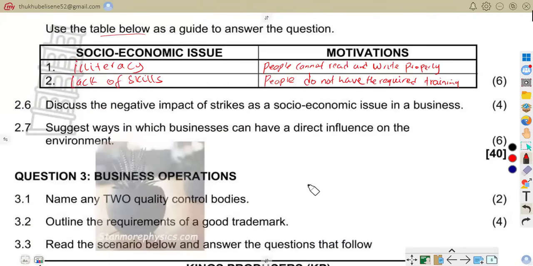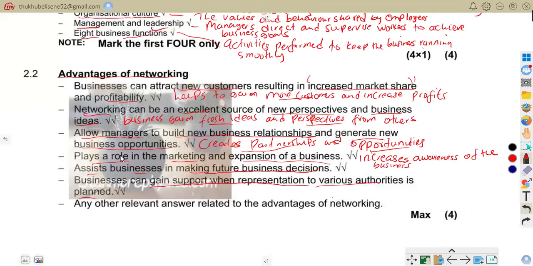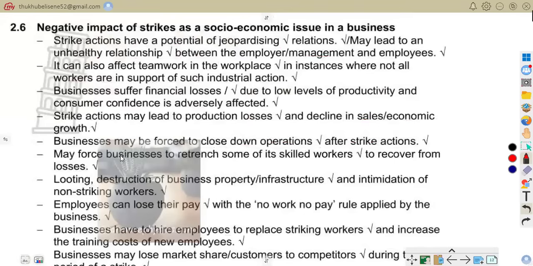2.6 is discuss the negative impact of strikes as a socio-economic issue in the business. And 2.7 suggests ways in which business can have a direct influence on the environment. So now we can go to our answers for people. So here we are on our 2.6. The negative impact of strike as a socio-economic issue in the business.